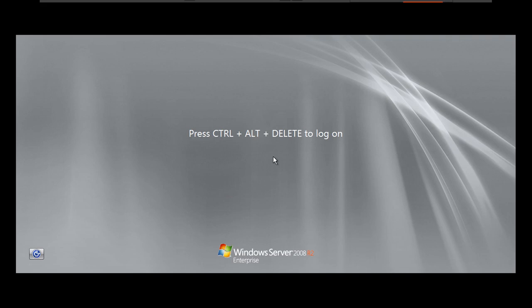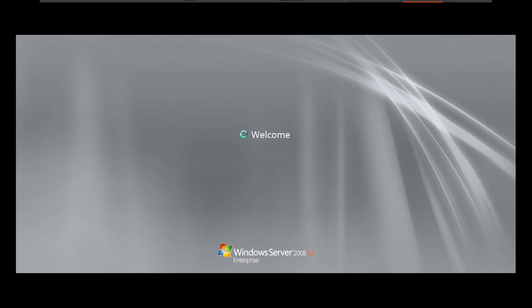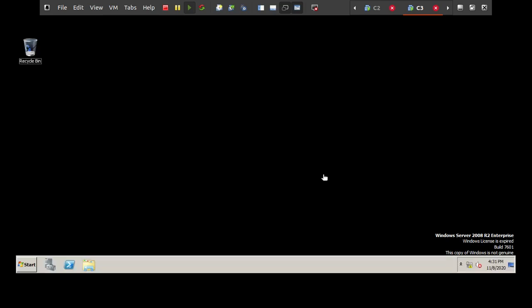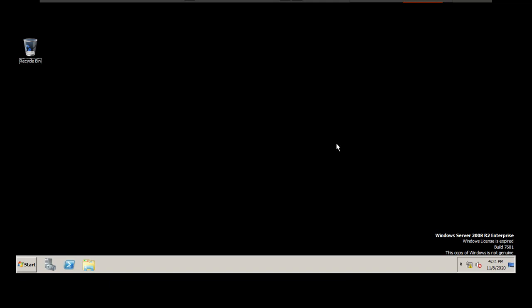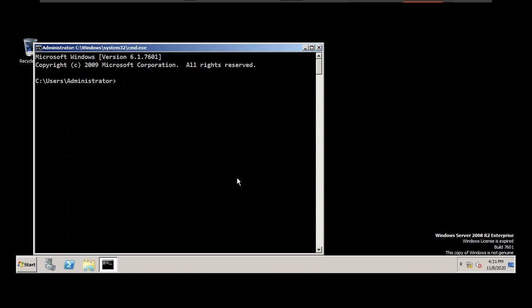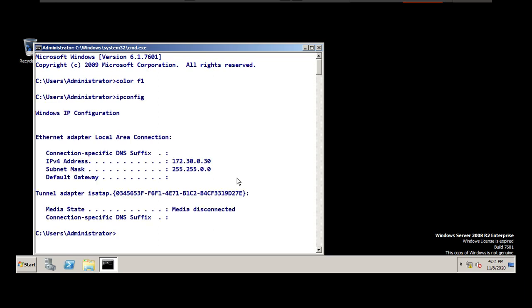Let it log in. So let's go to the client PC. I will go to command prompt and check ipconfig. I have this own IP address.